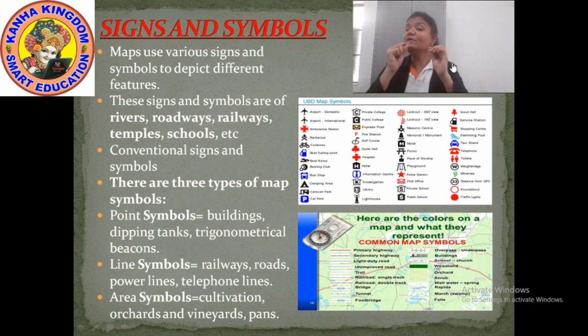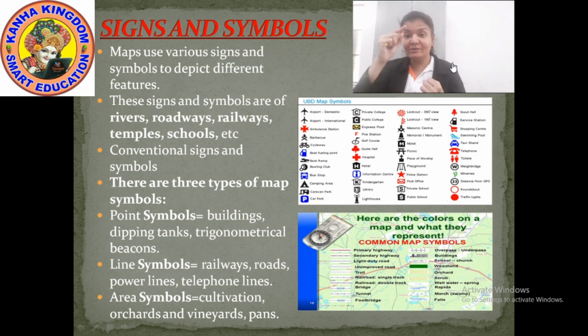Now what do point symbols indicate? The point symbols indicate buildings, dipping tanks, and trigonometrical beacons. Now what do line symbols indicate?